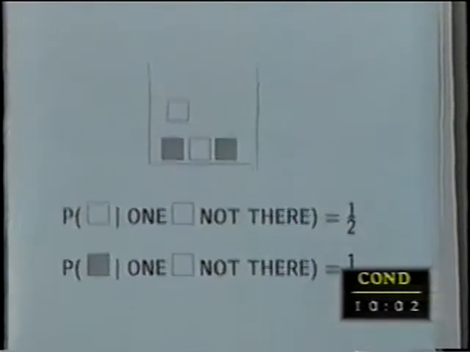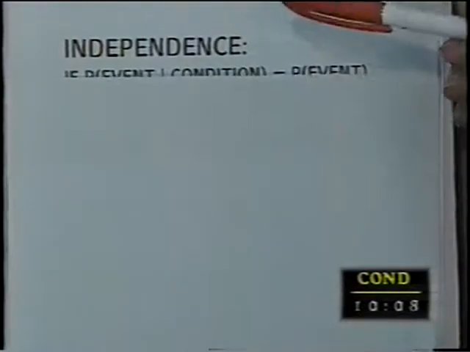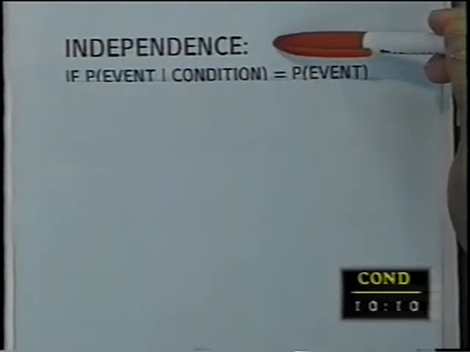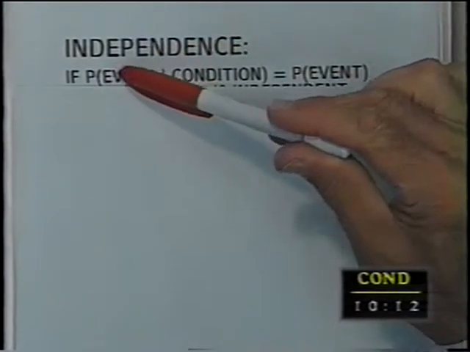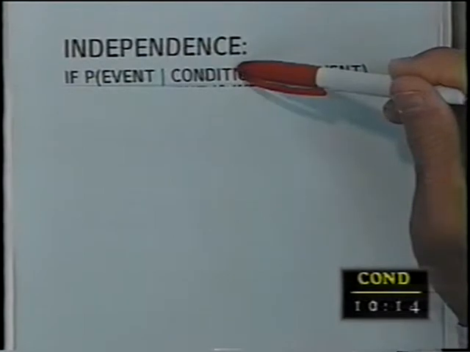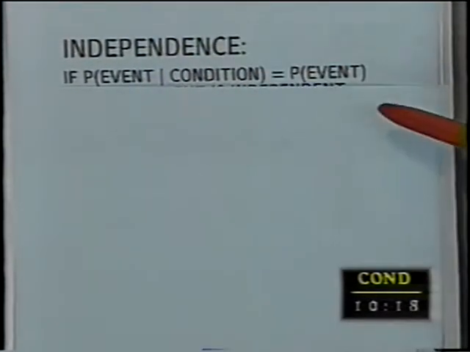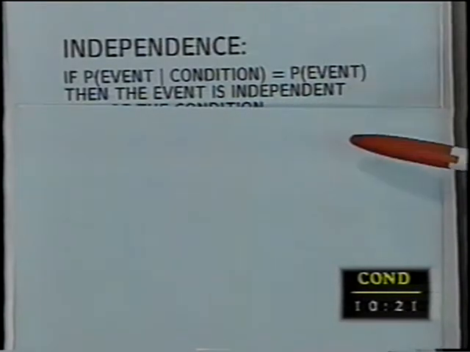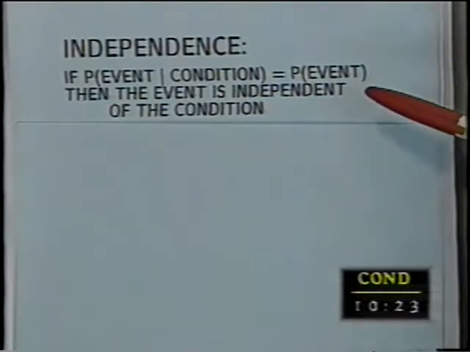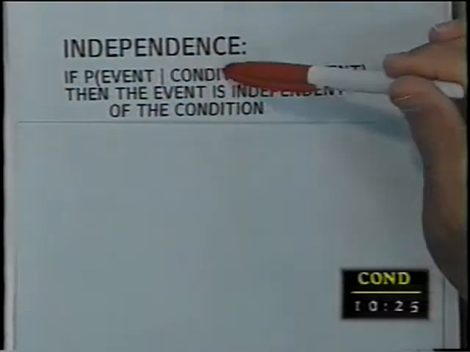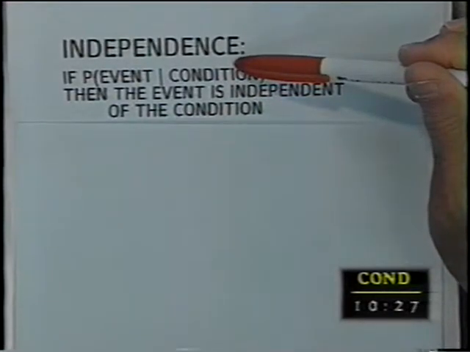Interesting. Not trivial, but interesting. Now, the word independence, we've used it many times. What it really means statistically, statistical independence, is that if the probability of an event given a condition is the same as the probability of the event, then the condition does not influence the event in any way, and we say the event is independent of the condition. The event does not depend on the condition.